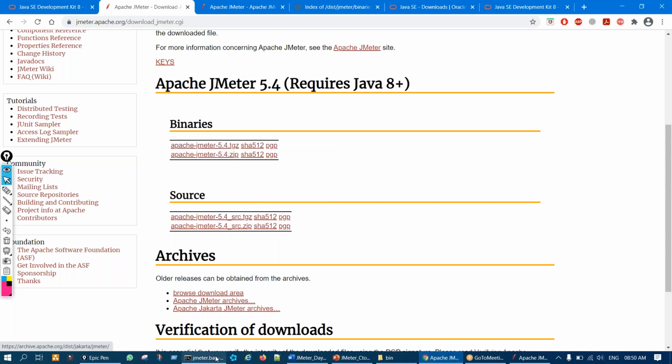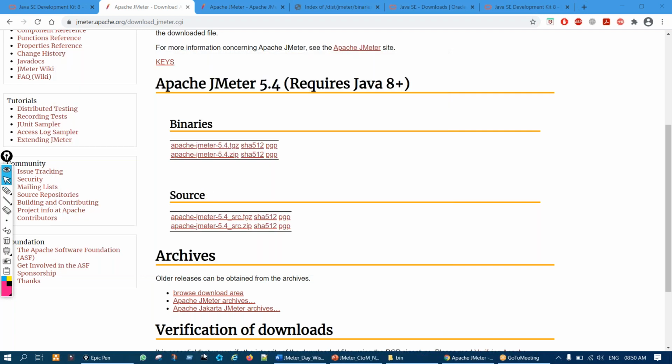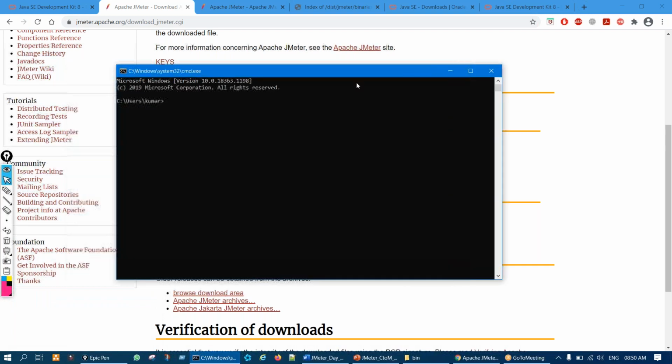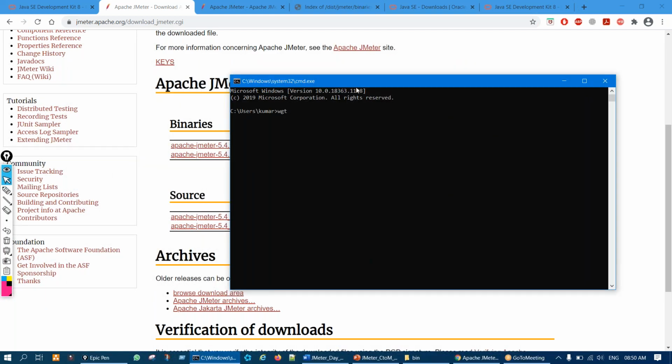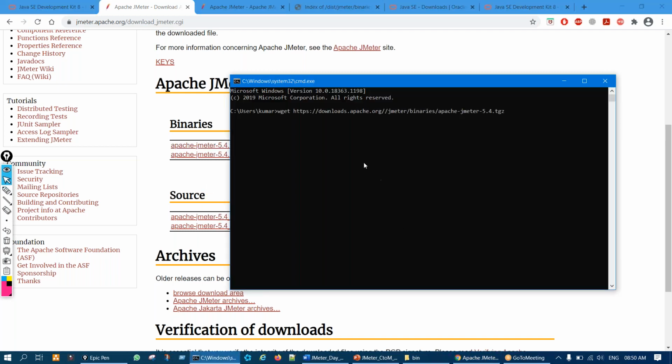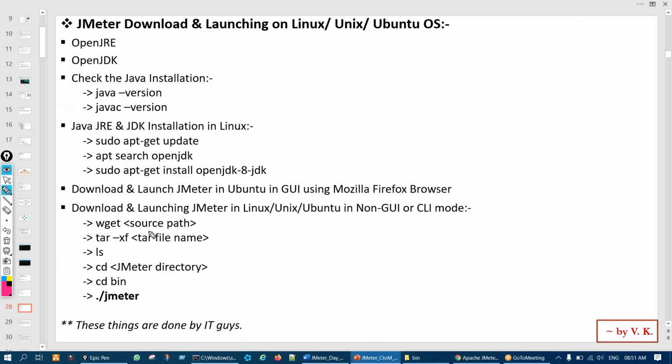So in the terminal, you have to type wget, and then the link source that we have just copied, copy link address, and it will look like this. Just hit enter and it will download the package for you. On Linux I'm talking, right? After that, since the tgz file is known as a tar file, we have to decompress it, like how in Windows we do. So all things remain the same.